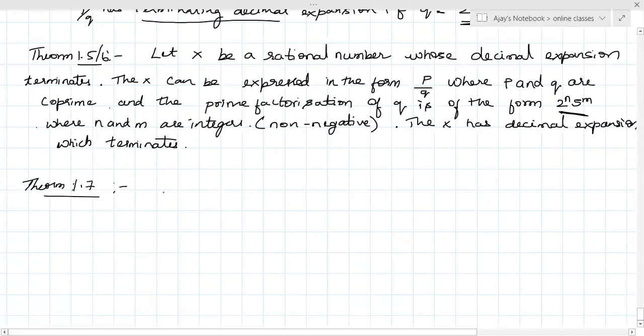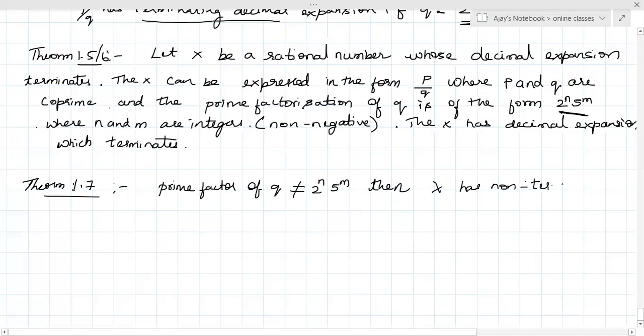Theorem 1.7 says the same thing. If x equal to p by q is a rational number such that the prime factors of q are not in the form 2 power n and 5 power m, then x has a non-terminating decimal expansion. Understood?